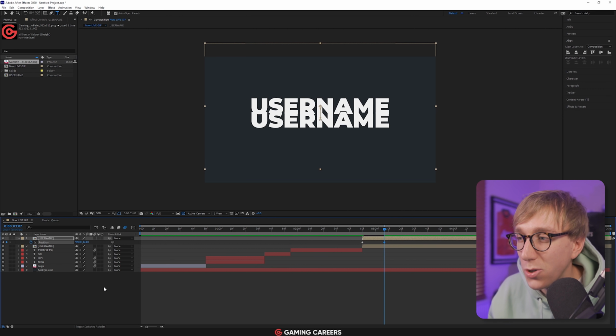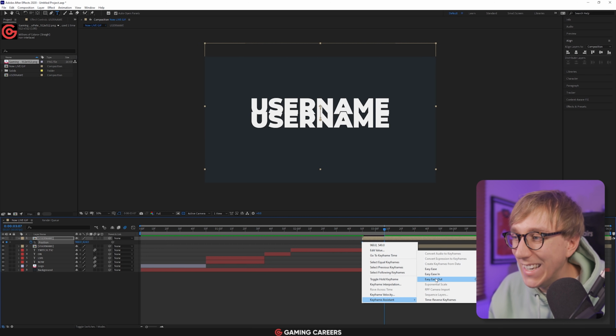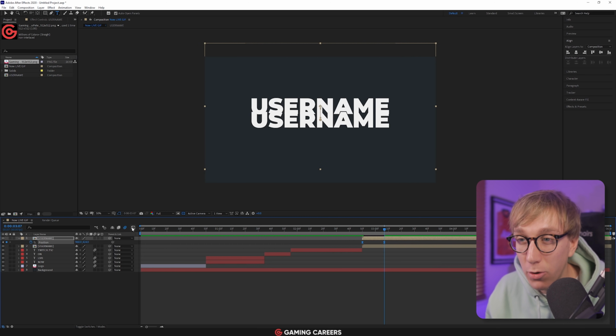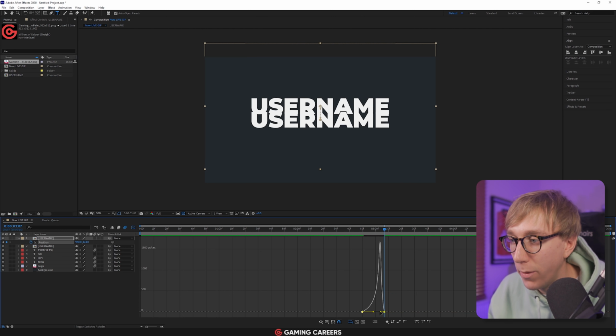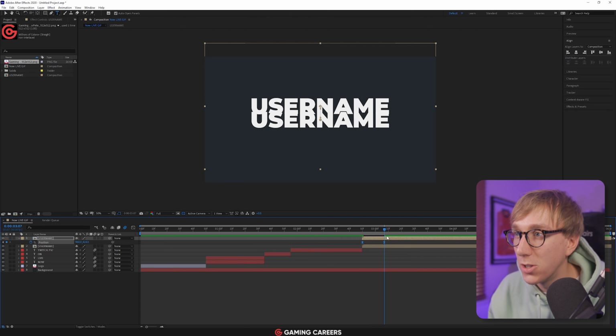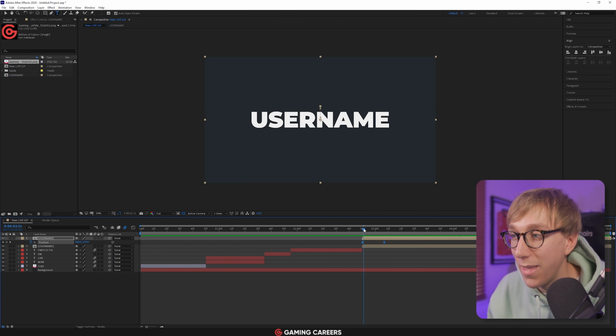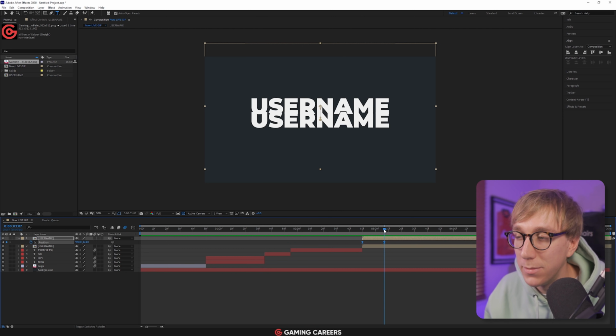Next, we'll play around with the actual animation of these keyframes, so highlight them both, right click and easy ease, and then we're going to go back into the graph editor, highlight both of the keyframes and drag these anchor points as far right and left as they go. So they go all the way to 100%. So this animation is really going to go slow, pick up a lot of speed, and then a lot of speed back down to slow again. So if we watch back this animation just for the top username, you can see that's looking exactly as we want it to do. We just want to add that mask in. Before we add the mask for the top stack, let's make sure that we've got the bottom stack done as well.